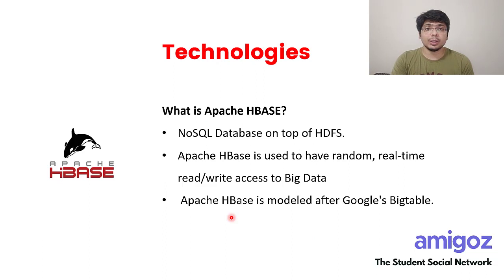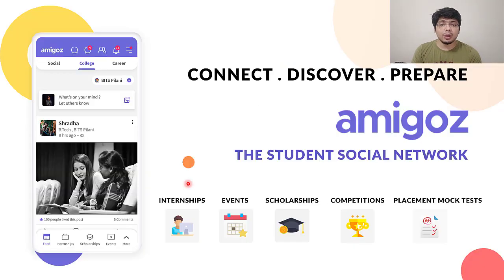What is HBase? Another component of Apache is Apache HBase. It is a NoSQL database on top of HDFS, used to have random real-time read-write access to big data. The data which is stored is generally for read purposes, but if you want to do it really fast, HBase is used because it is a NoSQL database which is generally very fast. It has been modeled after Google's Bigtable. Google developed Bigtable and HBase is created similar to that. So this is what big data is all about.